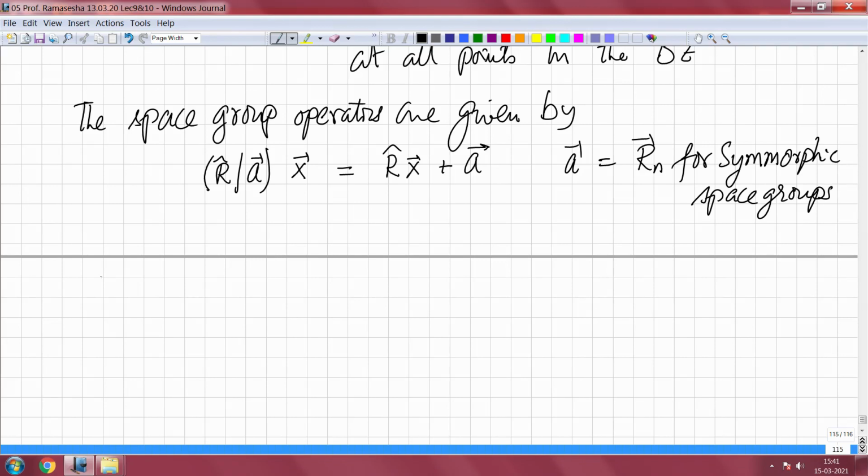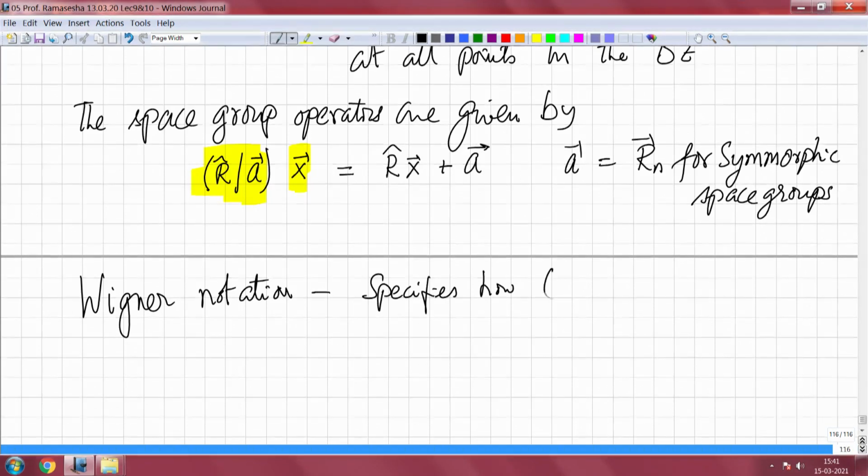Now, there is what is called the Wigner notation. Here we are acting by this operator R of A on a vector, but how does R of A operate on a function? This specifies how R A operates on a function.